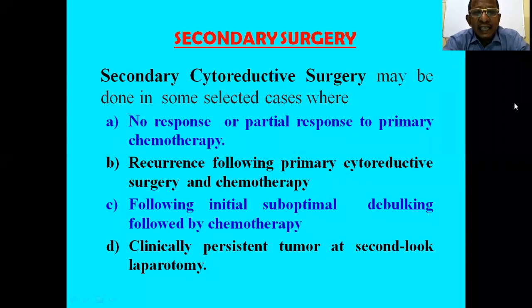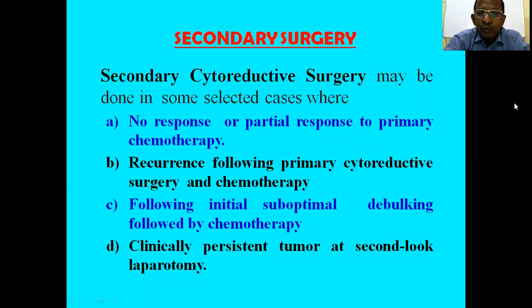Next is secondary surgery, or secondary cytoreductive surgery, which may be done in some selected cases, the second time, where there is no response or partial response to primary chemotherapy.